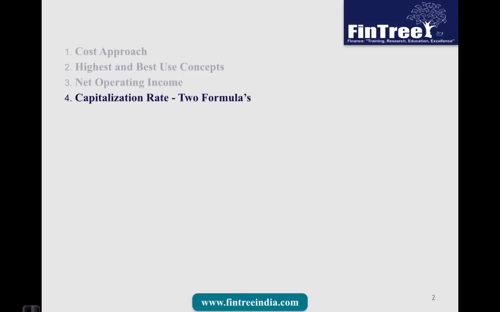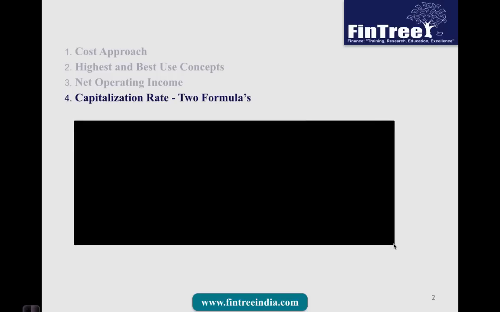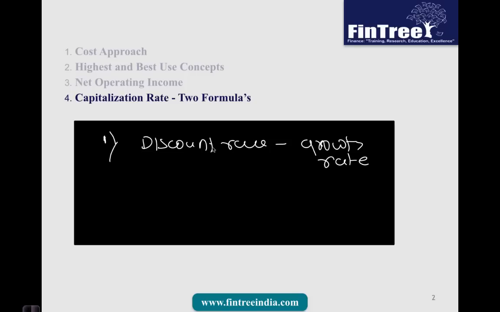Moving further, next formula is capitalization rate. So this is now a relatively straightforward formula. In fact, there are two versions of this. First one, capitalization rate would simply be calculated as the discount rate minus the growth rate. Okay, and if you see, this discount rate minus the growth rate is nothing but the denominator of the Gordon growth formula. And therefore we would simply call this value the capitalization rate.